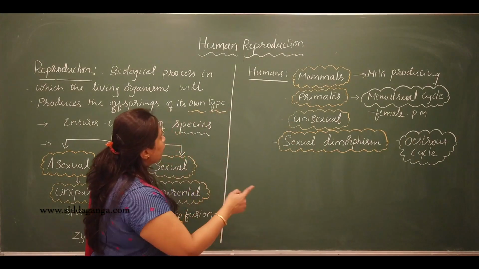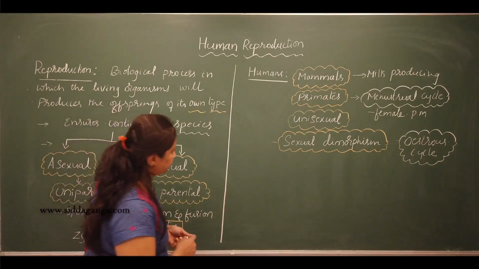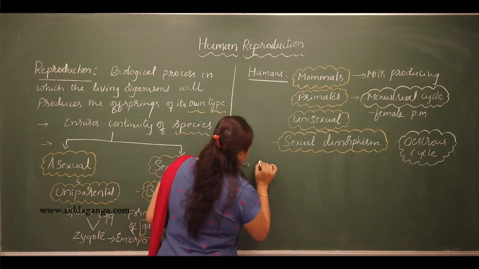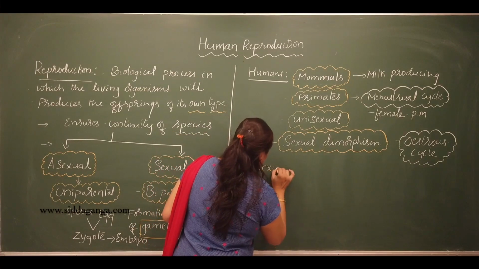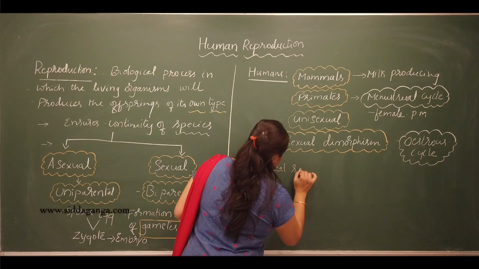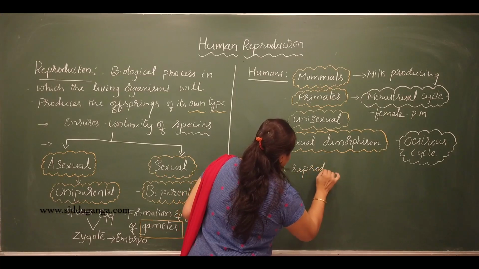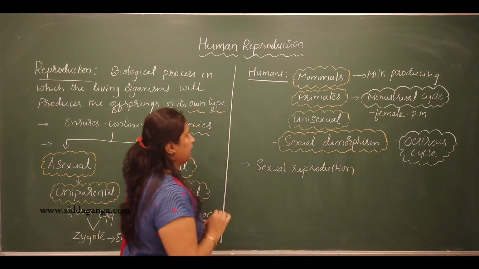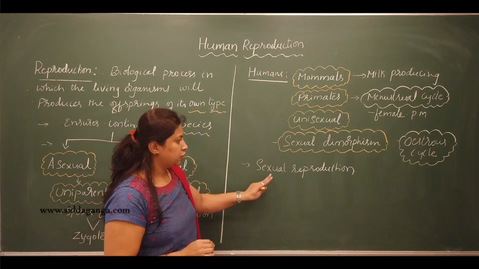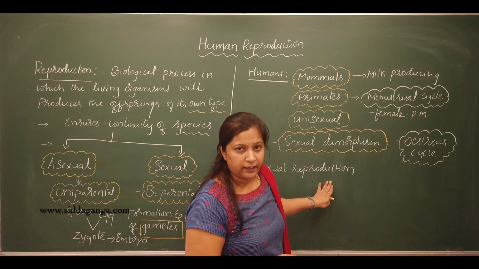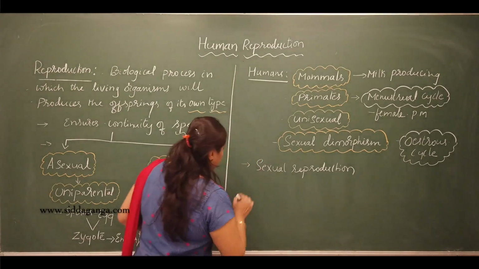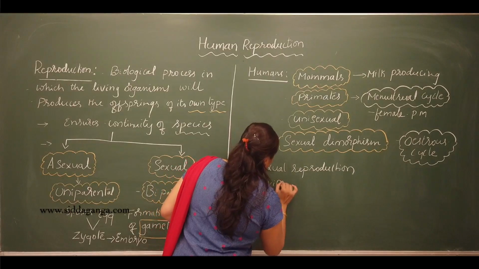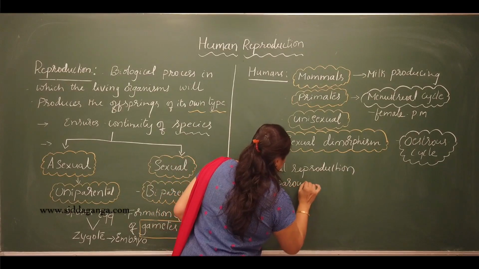And what is the mode of reproduction in human beings? The only mode of reproduction in human beings is sexual reproduction. It occurs by the formation and the fusion of gametes. So human beings are sexually reproducing organisms. Then human beings are viviparous.